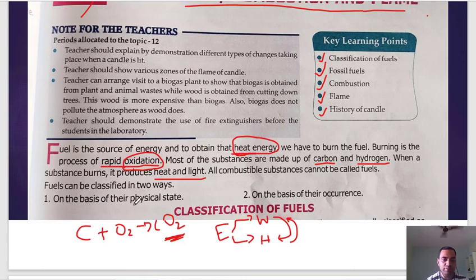First one is on the basis of their physical state, in which state they are. Are they in solid state? Are they in liquid state? Or are they in gaseous state? For example, wood or coal. Coal is in solid state. Then petrol, diesel, or kerosene. These are in liquid state. Then LPG, liquefied petroleum gas, and CNG, compressed natural gas. All these are in gaseous state. The second way is on the basis of their occurrence, how they occur in nature. On the basis of that as well, fuel can be classified.